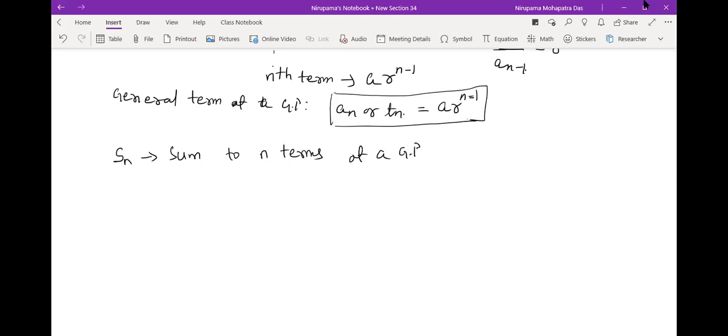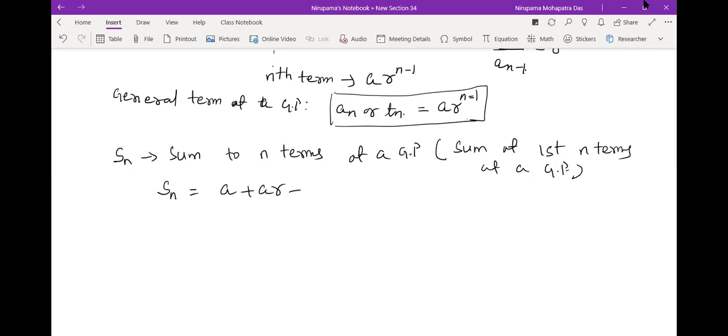So the sum to n terms of GP means the sum of the first n terms of a GP. Let's derive the formula. Whenever you write your Sn, that is equal to A plus AR plus AR square plus AR cube.